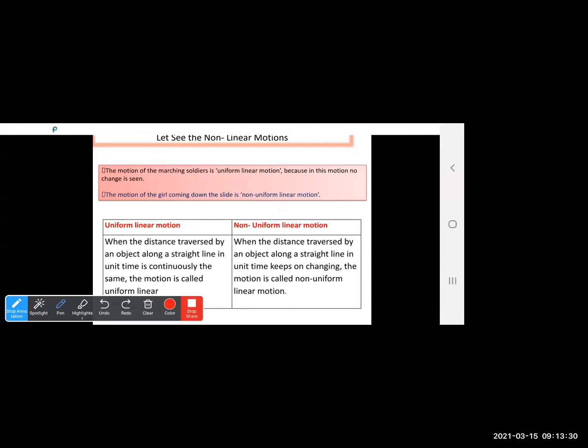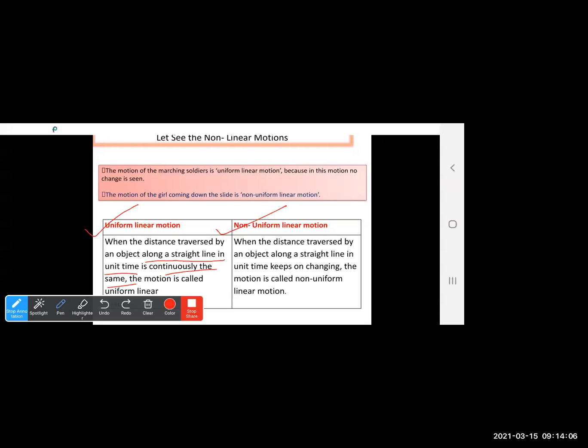So from these two examples, we got to know that there are two types of linear motion. In both the cases, the motion was in a straight line. The first one is uniform linear motion, and the second type is non-uniform linear motion. Now, when the distance traversed by an object along a straight line in unit time is continuously the same.